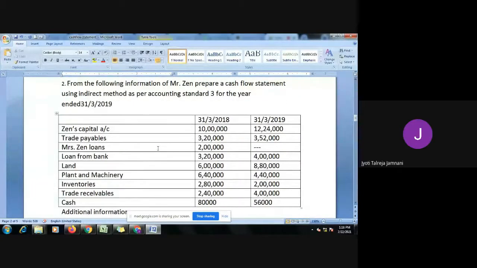So we'll do this sum today. From the following information of Mr. Zen, prepare a cash flow statement using indirect method as per Accounting Standard 3 for the year ended 31st March 2019. For your syllabus, there is only the indirect method. Direct method will not be asked because in the syllabus it is clearly mentioned cash flow statement using indirect method. So whoever sets the paper has to follow the syllabus. So I'm teaching only the indirect method. You study only the indirect method, because the direct method is not in the syllabus.